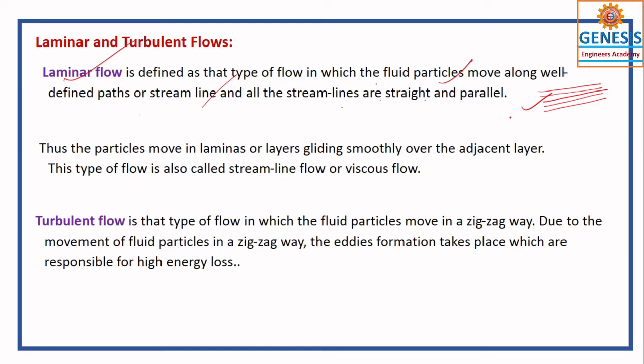And there is one more concept, that is the layers. You can call this a layer. One layer over the other layer moves smoothly, and you can also say laminar flow is a streamline flow or also a viscous flow. So viscous flow is streamline, that is laminar flow.